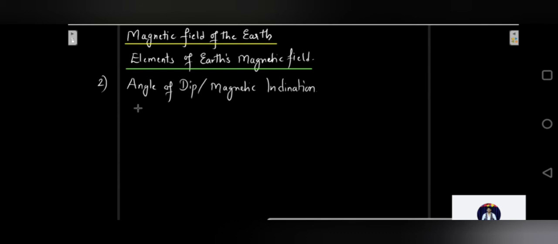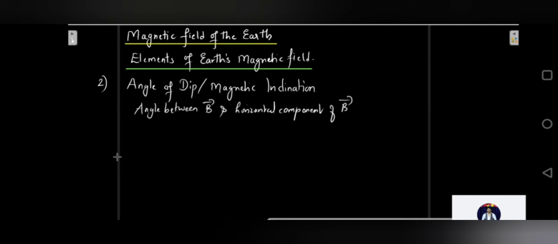So what is the angle of dip? The angle between the Earth's total magnetic field, I'll explain how, and the horizontal component of B, is the angle of dip.